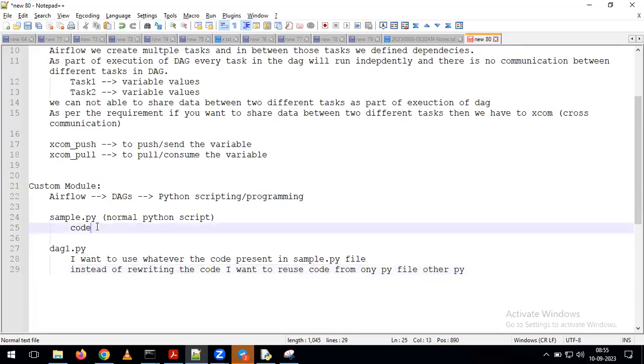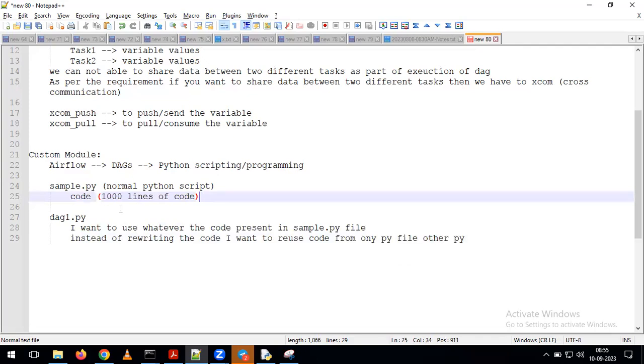For example, in sample.py I have 100 lines of code, or I have 1000 lines of code. Now, as part of this dag1.py also, I need to use all these 1000 lines of code. Instead of writing all these 1000 lines again, what we can do is simply reuse the entire code we have in sample.py in dag1.py.